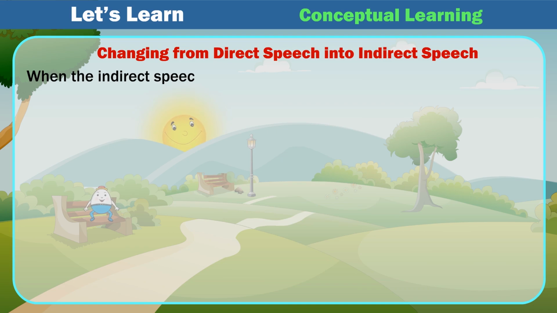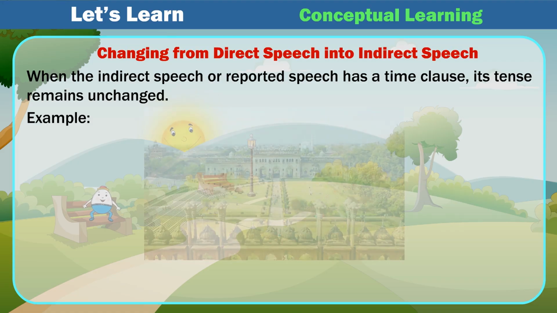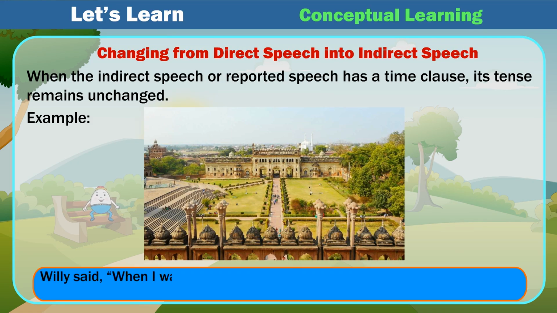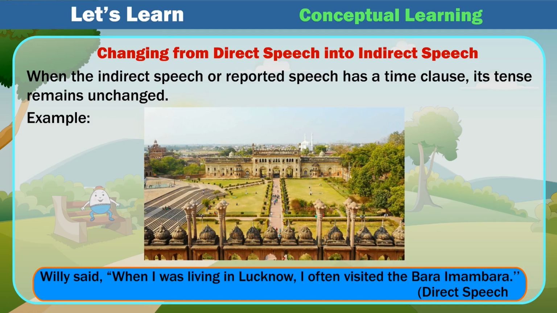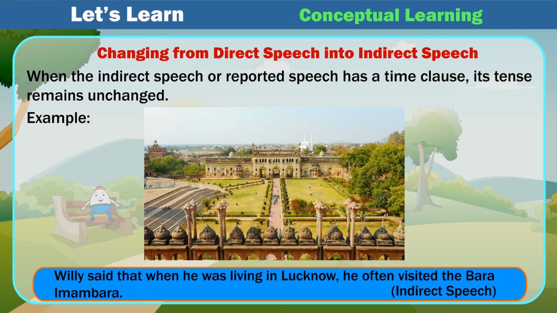When the indirect speech or reported speech has a time clause, its tense remains unchanged. Example: Willie said, "When I was living in Lucknow, I often visited the Bara Imambara." Direct speech. Willie said that when he was living in Lucknow, he often visited the Bara Imambara. Indirect speech.